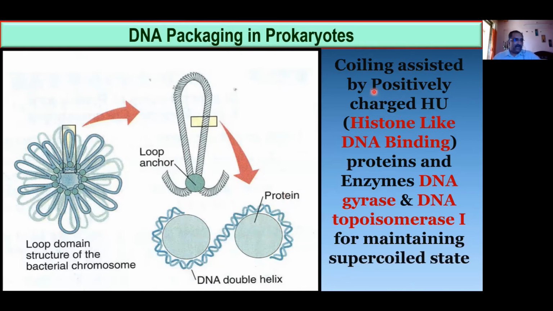Now look at the point over here. What is written there? The coiling is assisted by a positively charged what? This is the positively charged protein. So these positively charged proteins, histone-like DNA binding proteins, and enzymes, two enzymes you have to remember. One is DNA gyrase. Second is DNA topoisomerase 1. And these three things make this coiling and supercoiling possible.